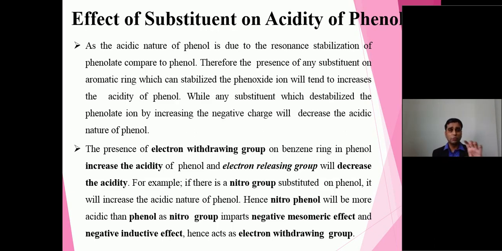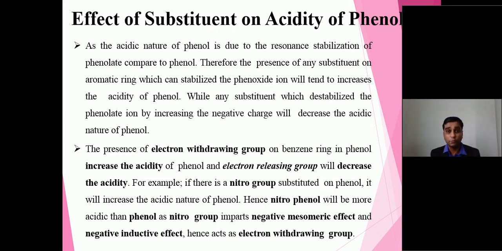So the conclusion, if I discuss, is that an electron withdrawing group on an aromatic ring system always increases the acidity. That is a very important point. The same point I will discuss in acidity of carboxylic acids, and two frontline questions are asked in examination. If I talk about university examination, acidity of carboxylic acid and acidity of phenol, the majority of points are more or less the same, my dear students, and hence I am putting some weightage. Okay, so let me talk about electron withdrawing group.